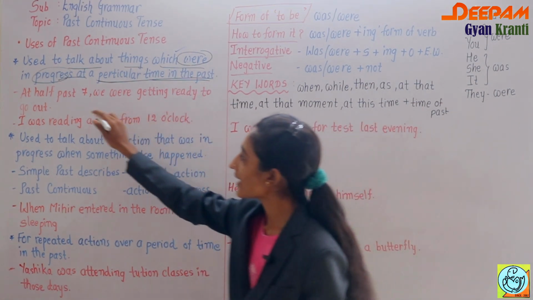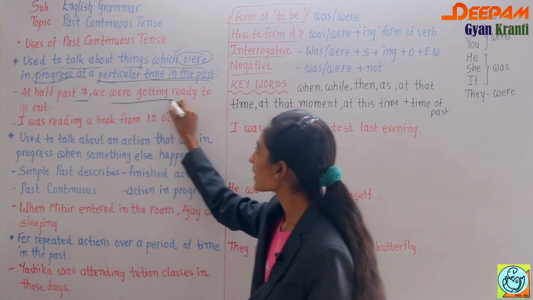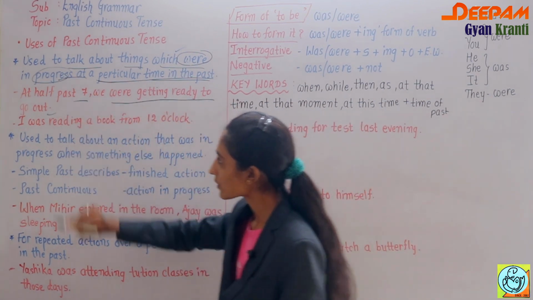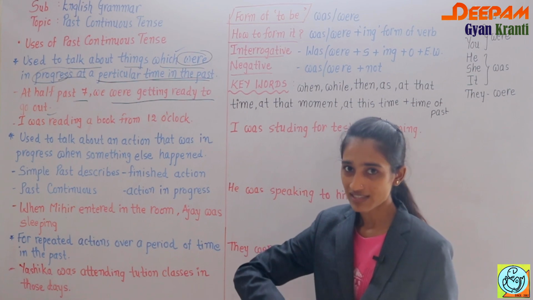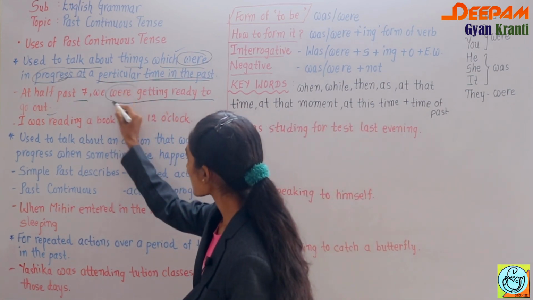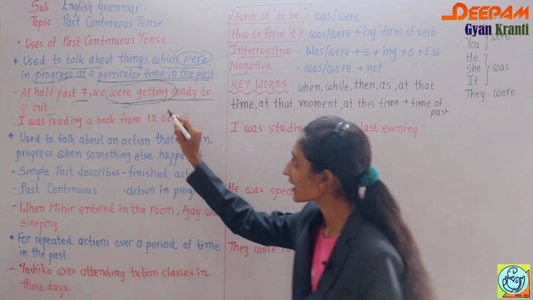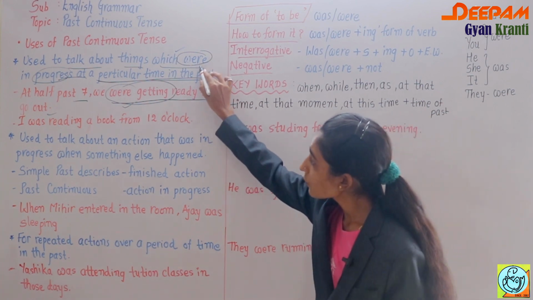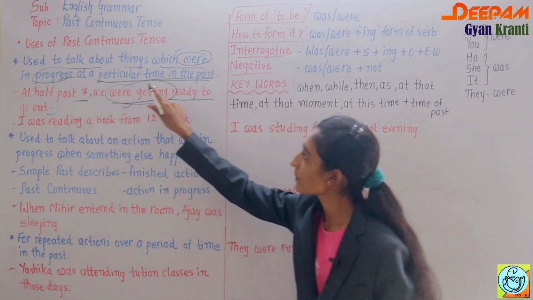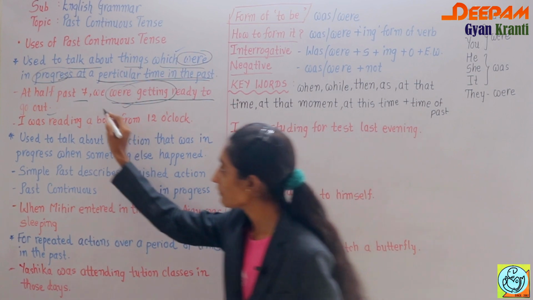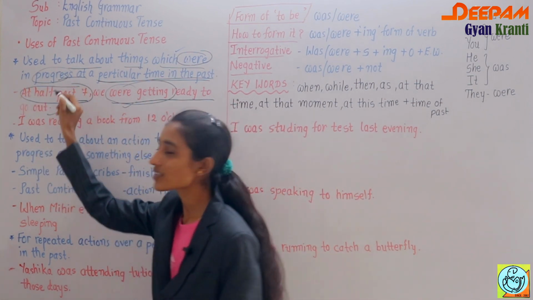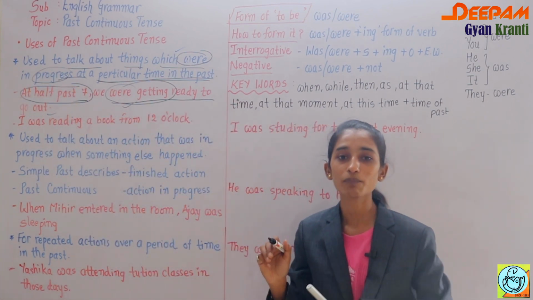For example, at 7:30 we were getting ready to go out. Now see, it is past continuous, we were getting ready, which was in progress at the particular time in past. The time here, at 7:30, shows the time of past.